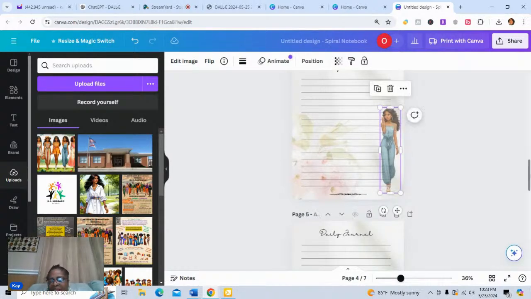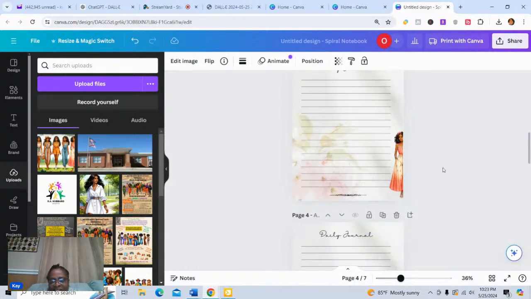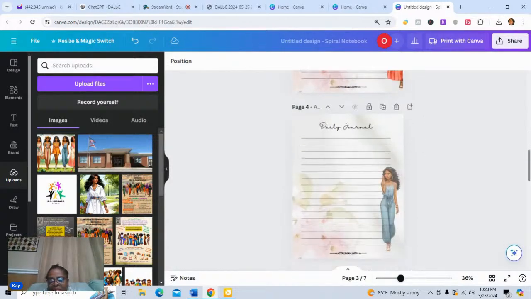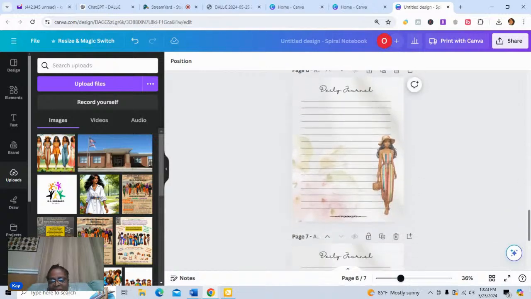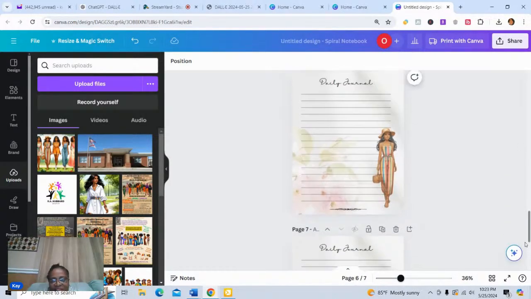Okay. And so this is the start of our cute stationery. And we had a half image here. And I'm going to go ahead and see if I can enlarge it a little bit. And I might just go ahead and take that image out. But let's do the last one and then go from there. I'm really liking the stationery that we're creating here. Ooh, or daily journal, I should say.